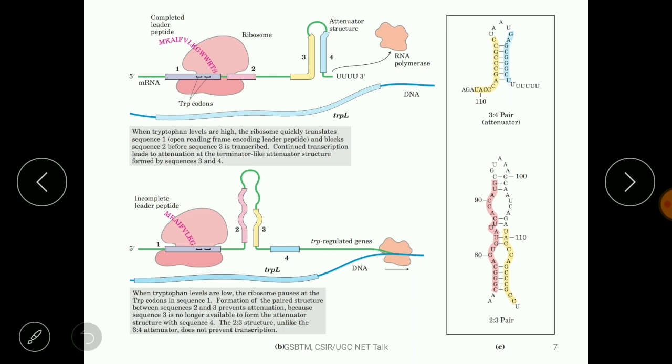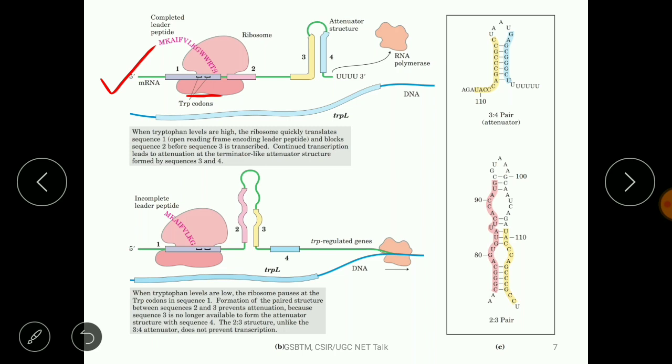Now we take two different scenarios. One is where tryptophan is present in the medium in sufficient amount, and the other is where tryptophan is not present in sufficient amount, or is at a suboptimal level. The first condition: if tryptophan is present in sufficient amount, then when the ribosome comes over the triplet codon of tryptophan, the tRNA along with tryptophan will come quickly here, right?